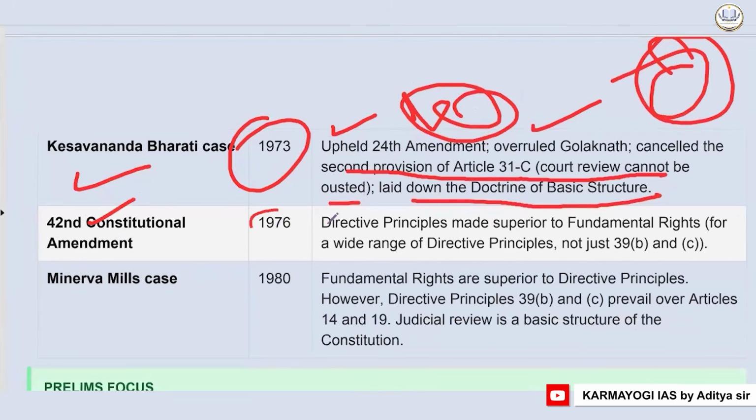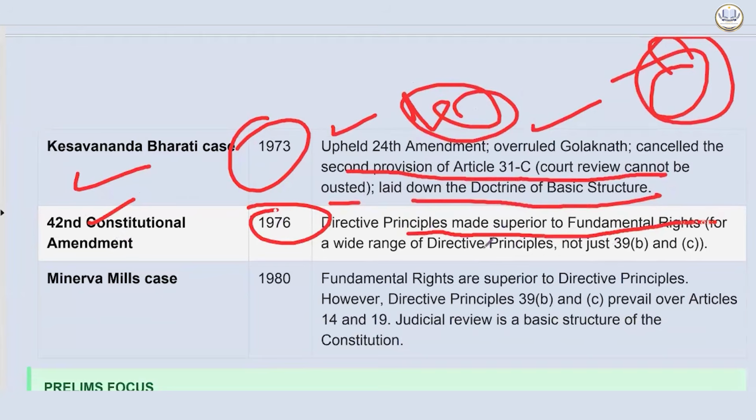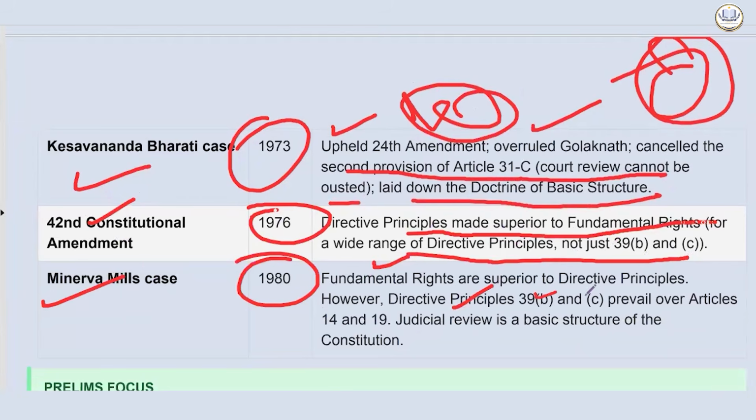42nd Constitutional Amendment Act 1976: directive principles were made superior to fundamental rights for a wide range of directive principles, not just 39B and 39C. Minerva Mills case 1980: fundamental rights are superior to DPSP. However, directive principle 39B and C prevails over Articles 14 and 19. Judicial review is basic structure of the Constitution.